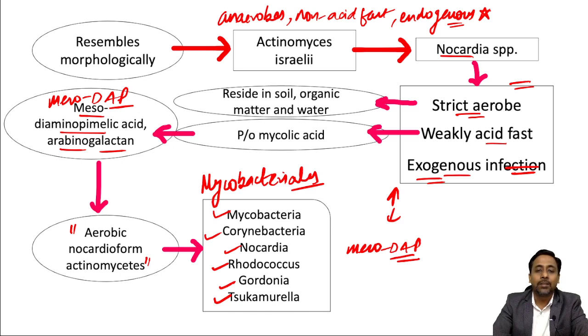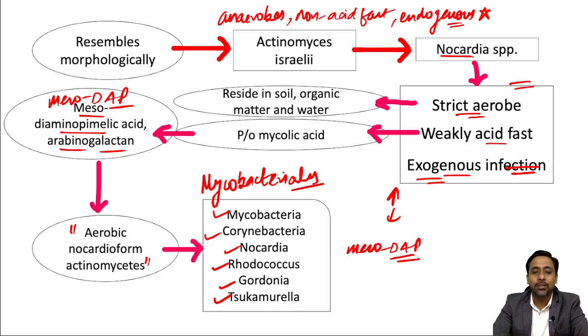All of them have this peptidoglycan layer, in which we can see meso-DAP, followed by arabinogalactan, and then mycolic acid. The only difference is the composition of these structures. Basically, they vary mostly in the composition of mycolic acid, that is, the thickness of the mycolic acid and the number of carbon atoms in it.